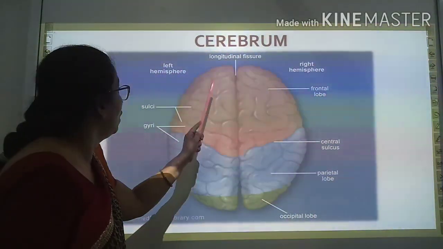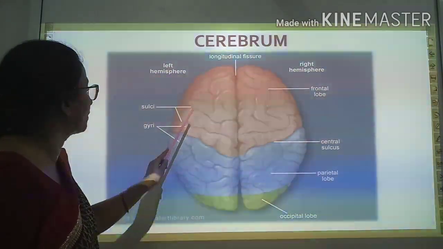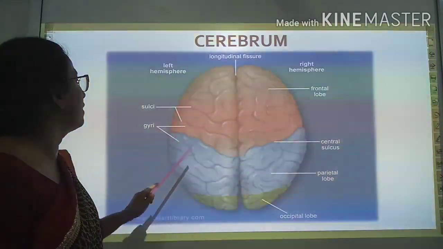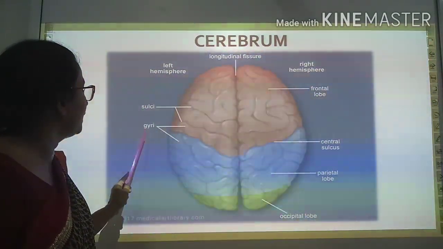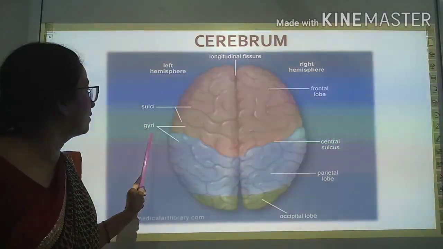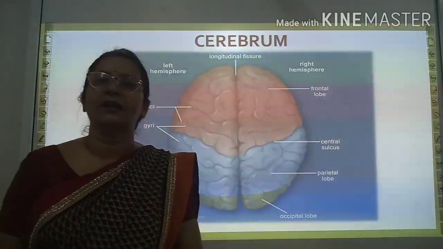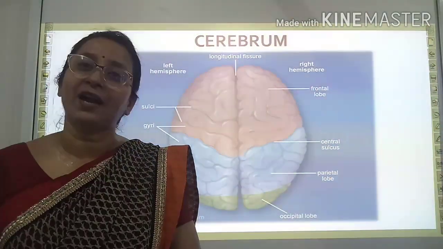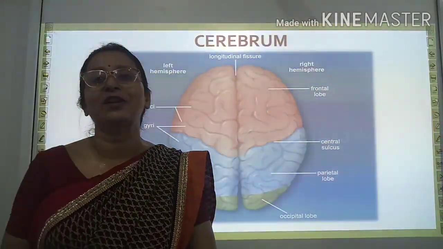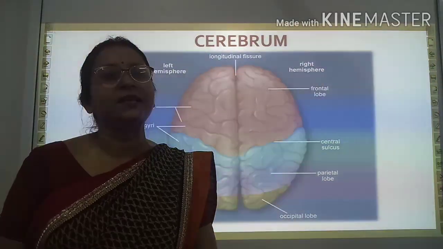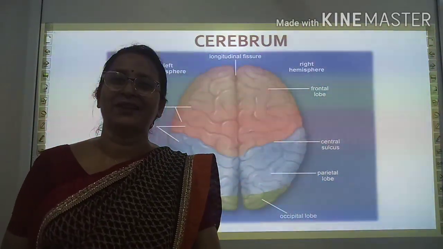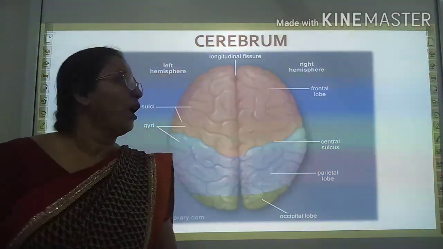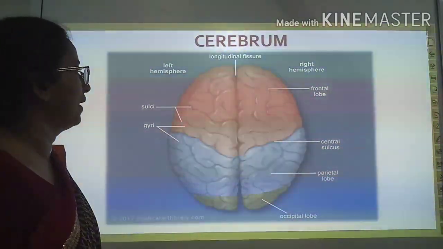You can see here a large number of folds in the cerebrum region. These folds are called gyri and sulci. They also play a main role in our body. We are more intelligent than other organisms. Why? Because of these folds. It enables us for reasoning, memorizing, or learning anything very well.